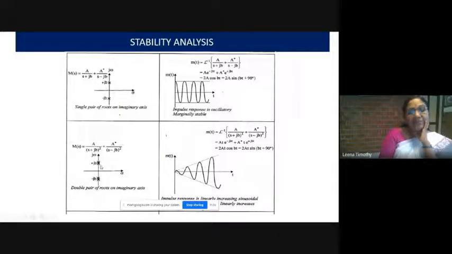If there is a single root, then the system is oscillatory, and it is marginally stable. If double roots or multiple roots at one particular point on the imaginary axis, then the amplitude is increasing and the system is unstable.